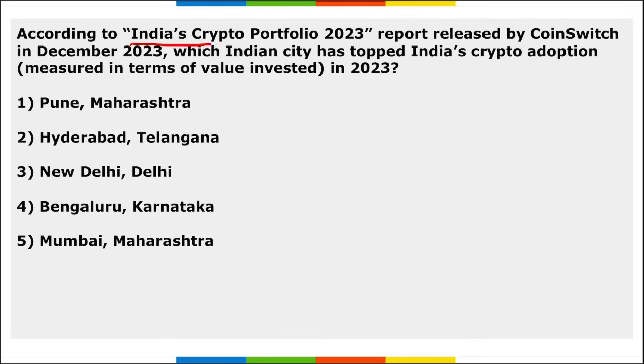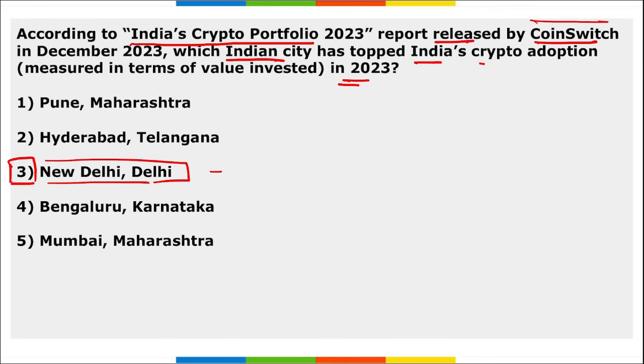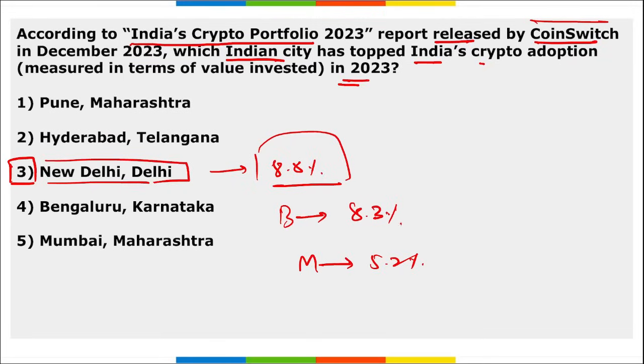Next, India's Crypto Portfolio 2023 report was released by CoinSwitch in December. Which Indian city has topped India's crypto adoption in 2023? Remember, it is New Delhi. Right? It has topped India's Crypto Portfolio 2023 data released by CoinSwitch. Correct? Take a note of it. Here, it was around 8.8% of the total investment from India, followed by Bangalore at 8.3% and Mumbai at 5.2%.